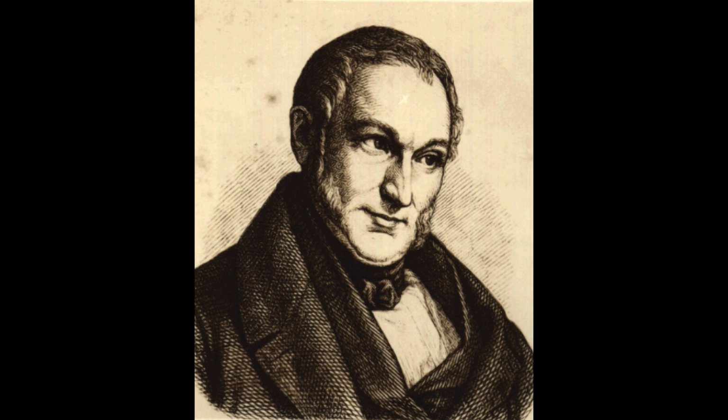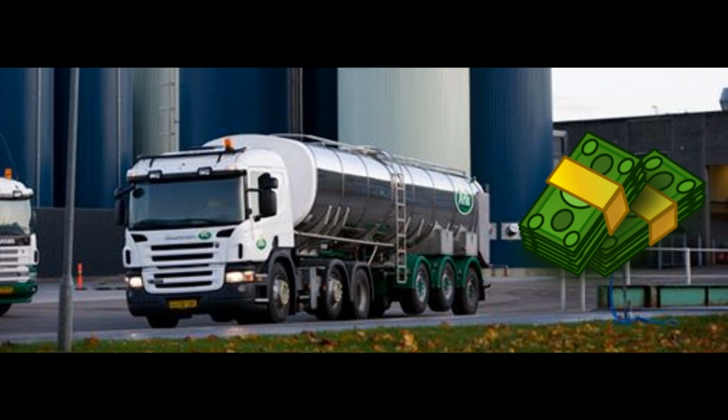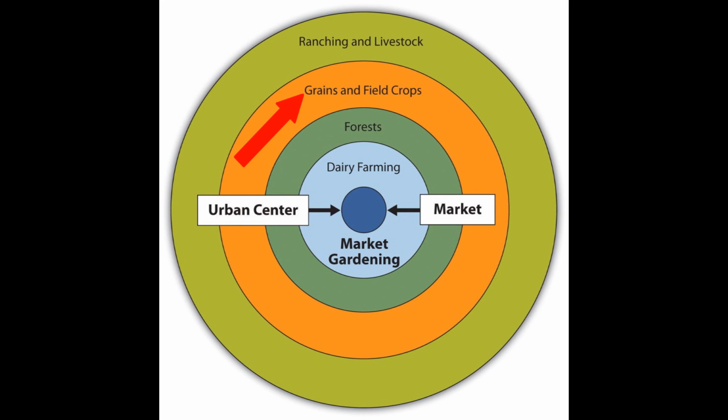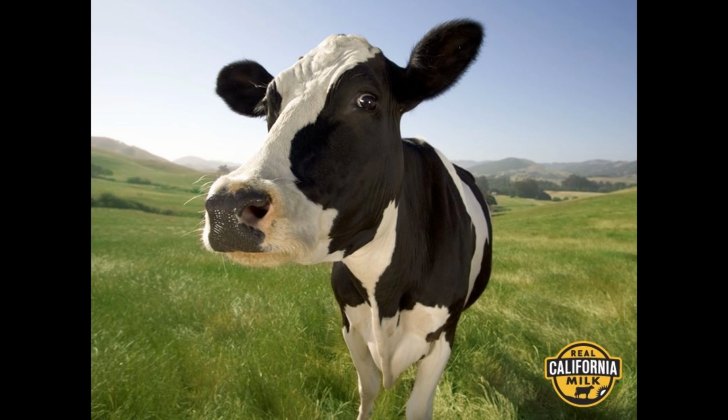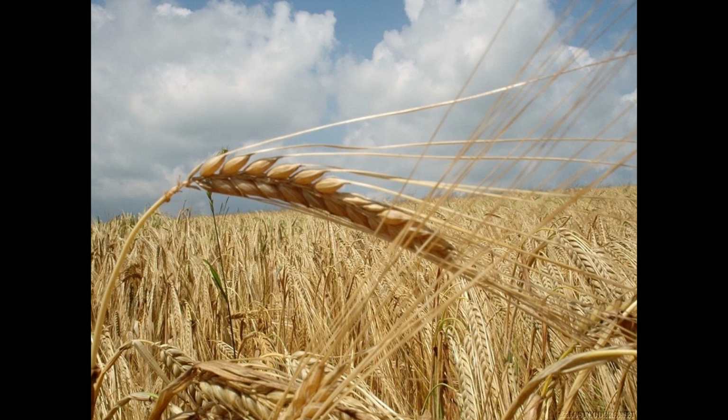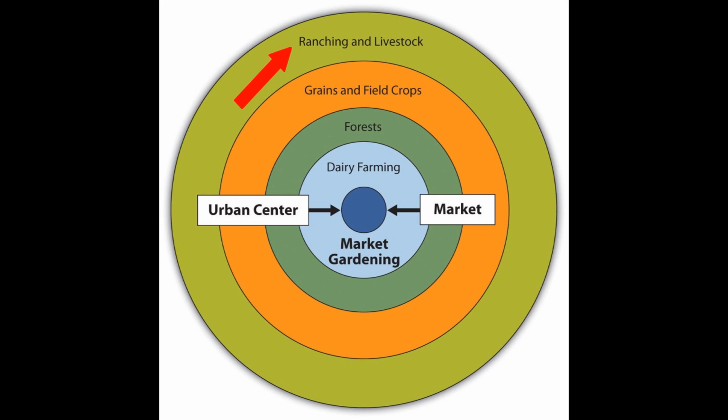Our first model, von Thunen's model, shows the relationship between transportation cost and profit maximization for farming. This model has 4 levels, all of these levels surrounding a central city. The first ring around the city is for dairy and market gardening. The second is for wood and building materials. The third is comprised of grain and field crops, and the fourth is made up of ranching.